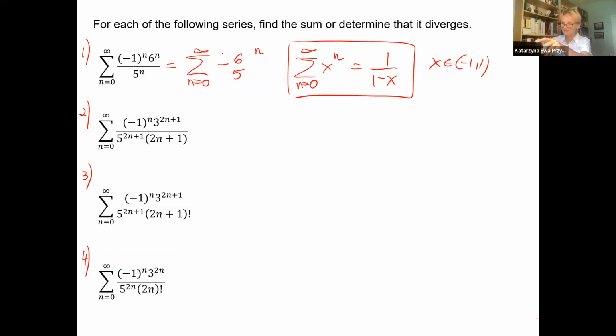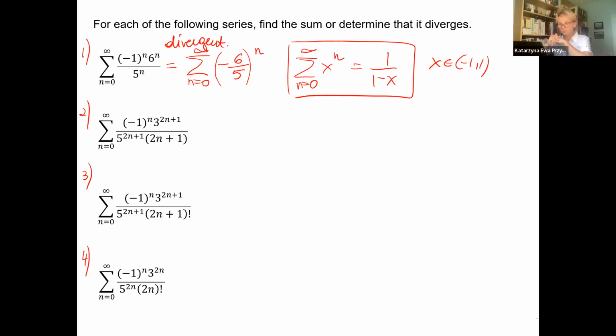That means actually we're not allowed to use this formula. It is divergent because -6 over 5 is outside that interval. Divergent because of that x being outside the interval.